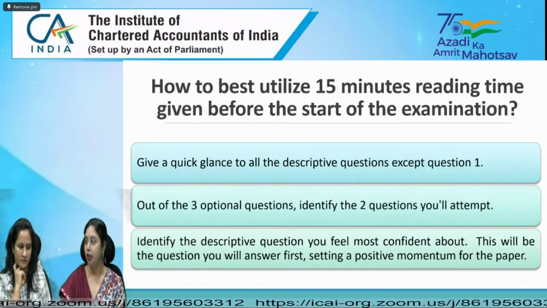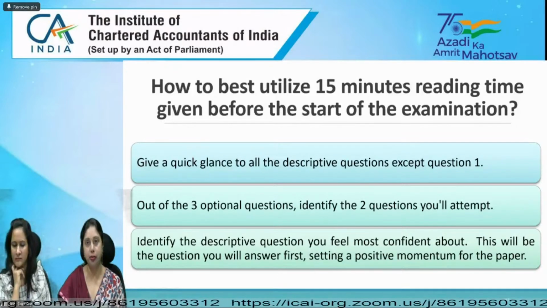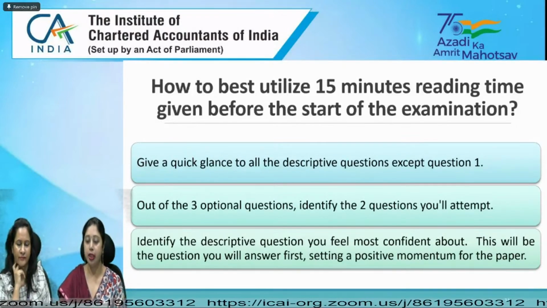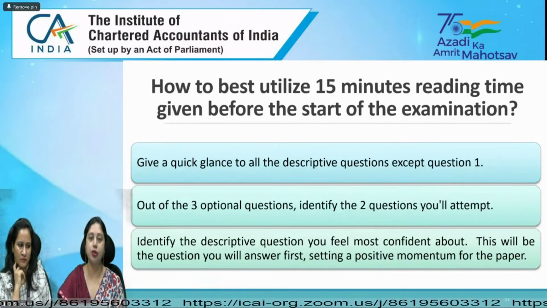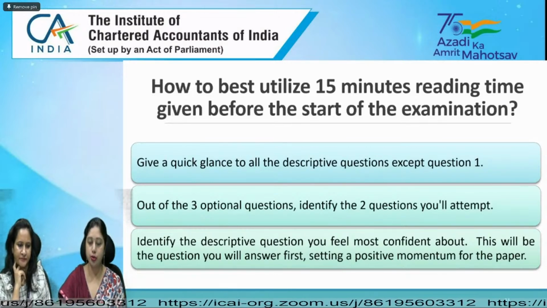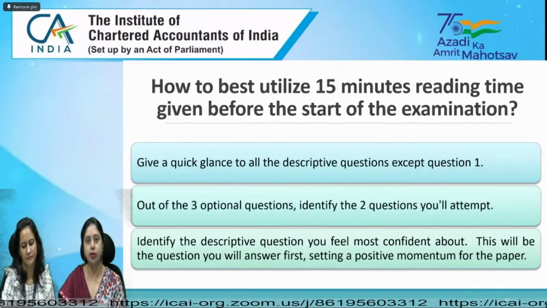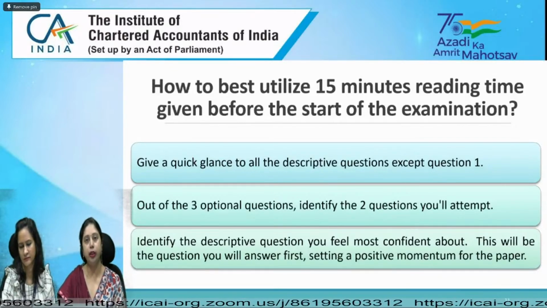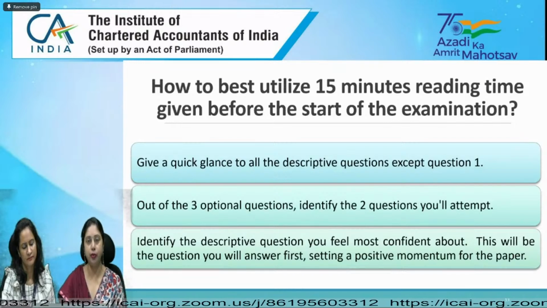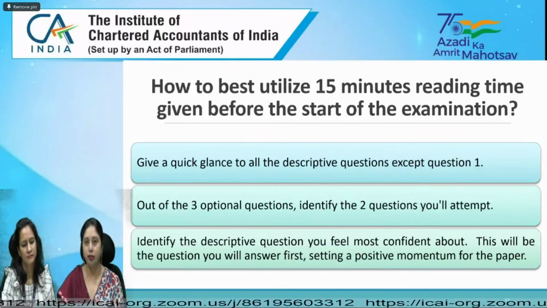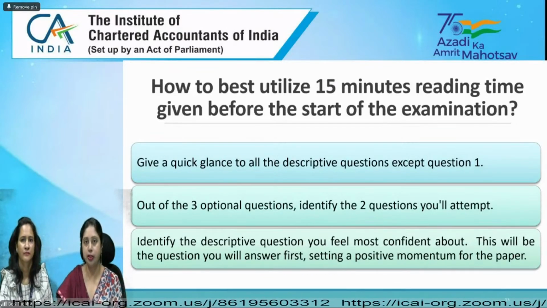examination. We all know that we get 15 minutes of reading time in the examination, and how you can best utilize that reading time. What you should do is give a quick glance to all the descriptive questions, because there you have a choice. You know that one question is compulsory, but apart from that, for the other questions you have a choice, both in the income tax portion as well as in the GST portion.